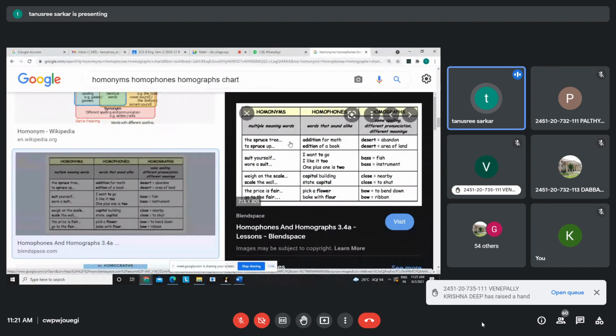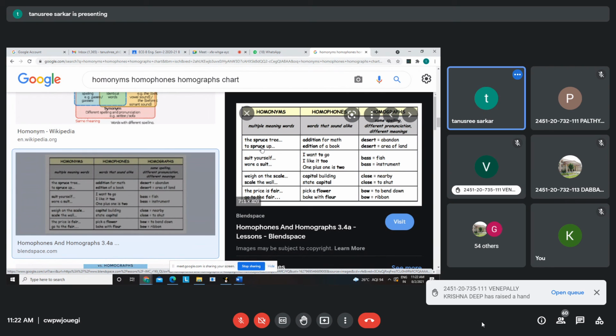Now we are left with homonyms. Homonyms are words which have the same spelling but different meanings. Okay, same spelling but different meaning, and also same pronunciation also. Here at least how it differs from homographs, that there the pronunciation is different, but here the pronunciation is also same. So for homonyms you have to be extra careful because pronunciation is same, spelling is same, only difference